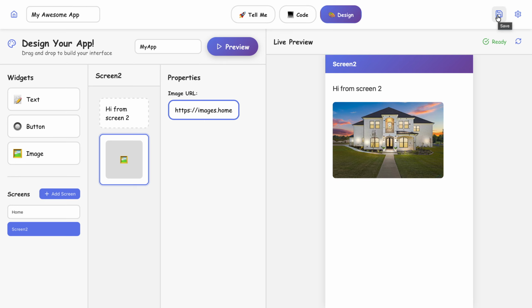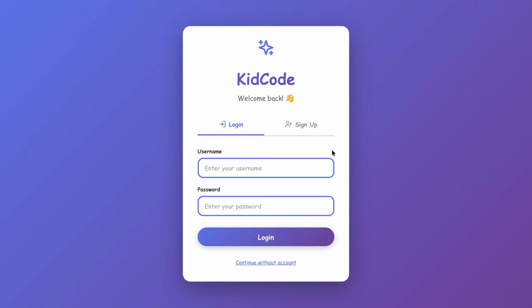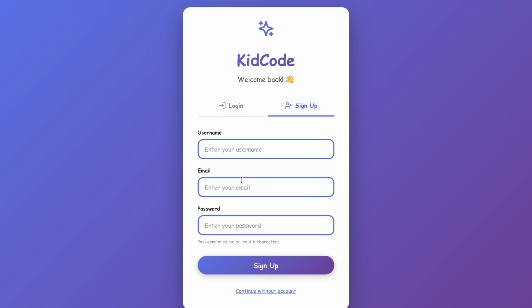If you just go to KidCode, it does not ask for any email or password or whatever. If you want to save the projects, then it asks you to sign up. Just put your email, username, and password, and you're good to go. You'll have a library of your projects that you can share with whoever you want to share with.